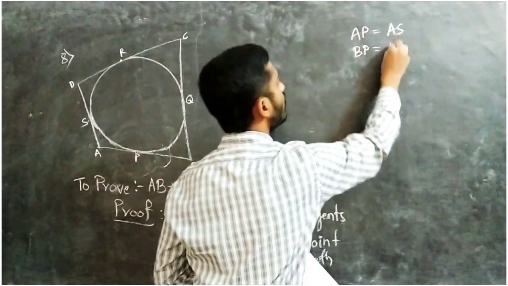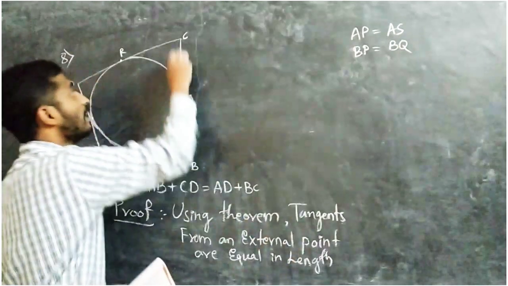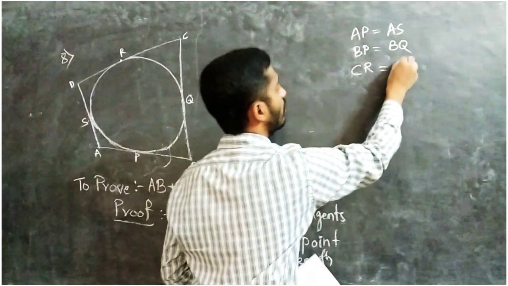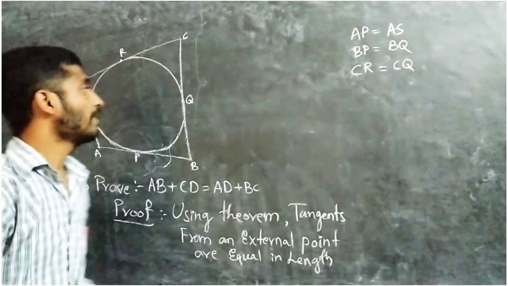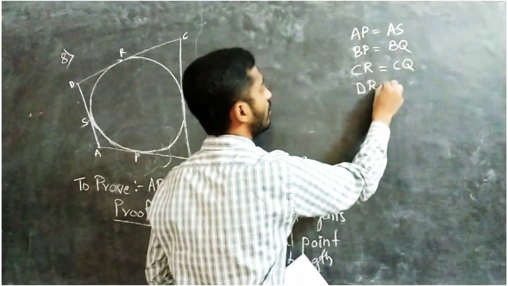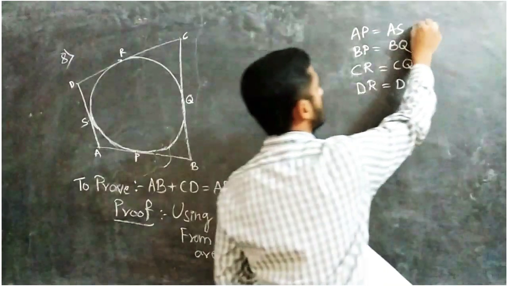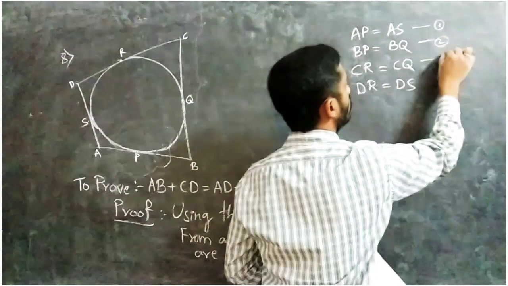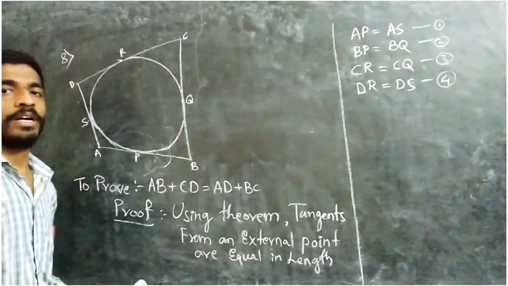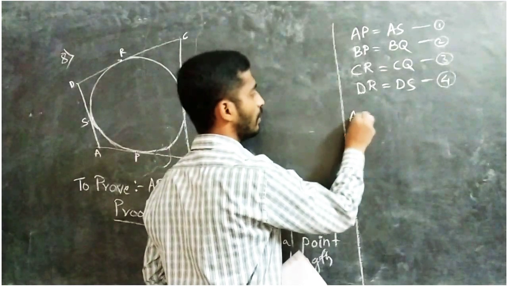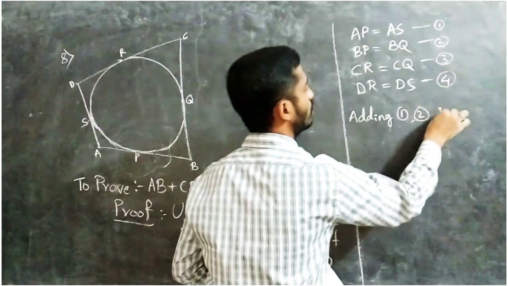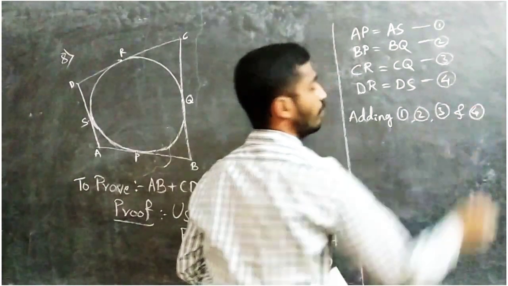Next, CR equal to CQ. Next, DR equal to DS. So let's number these 1, 2, 3, 4, and add them.